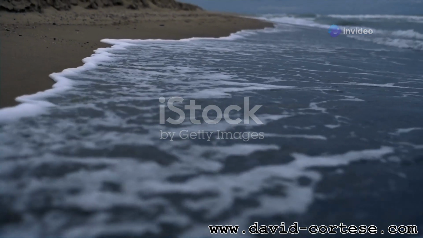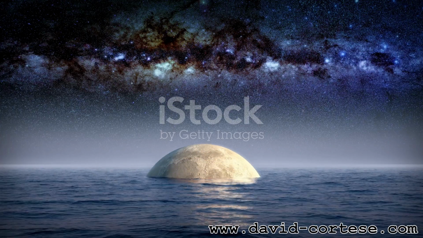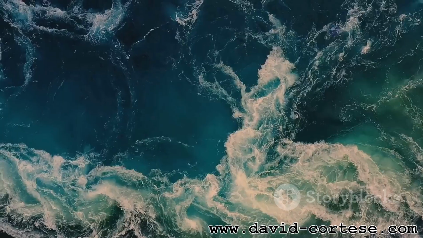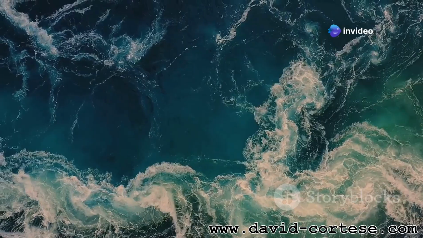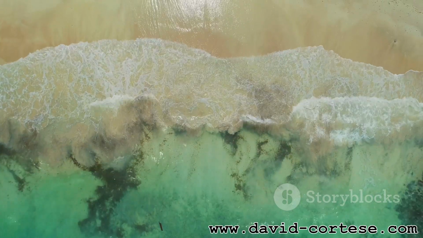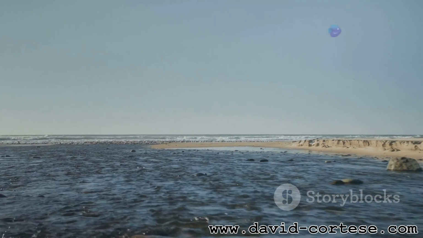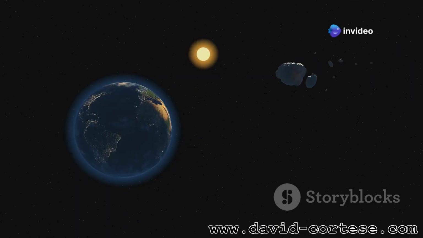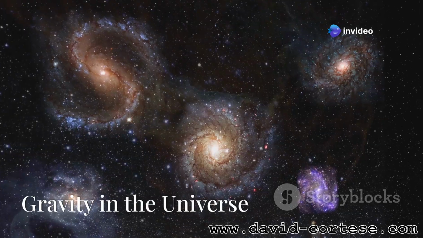Section 5. Tides, the moon's gravitational pull. The gravitational pull of the moon causes tides on Earth. The moon's gravity pulls more strongly on the side of Earth facing it, causing a bulge of water. A corresponding bulge occurs on the opposite side as Earth is pulled away from the water. These bulges create high tides. Low tides occur in the areas between the bulges. The sun also plays a role in tides, but its effect is weaker due to its greater distance from Earth.